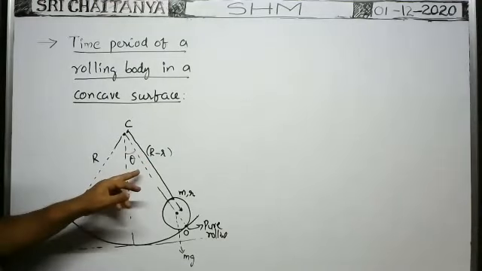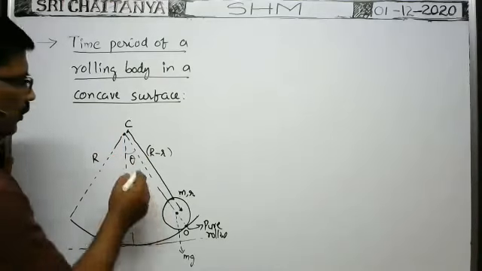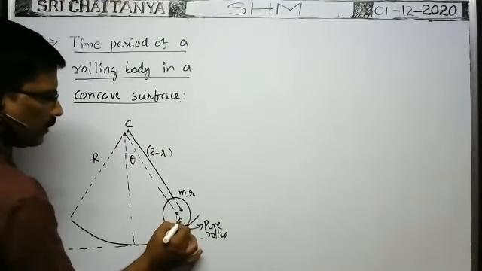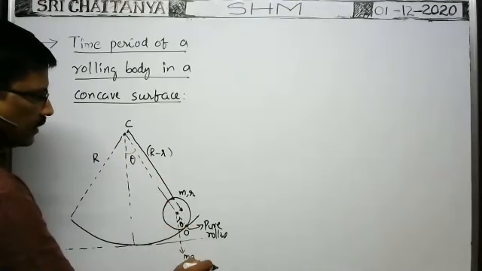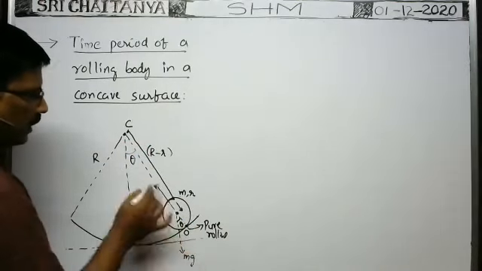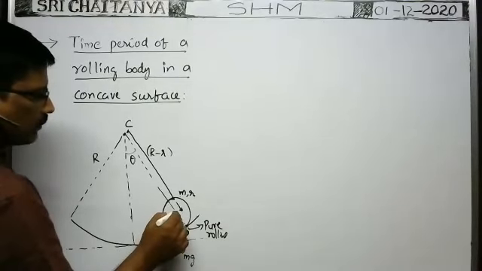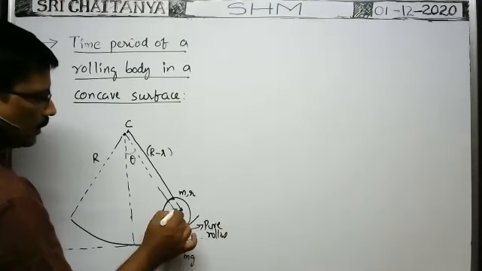Angular displacement of the body with respect to the vertical line about this point C is equal to, say, theta. If it is theta, this is equal to theta, because this is one straight line and these two lines are parallel. That's why if it is theta, this is also equal to theta. Now resolve the weight into components.